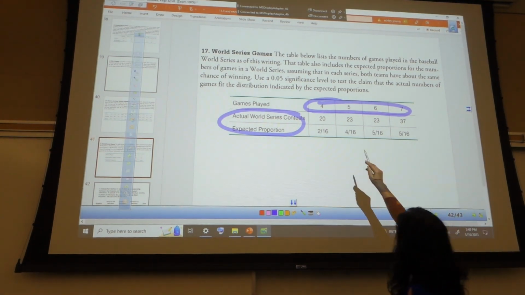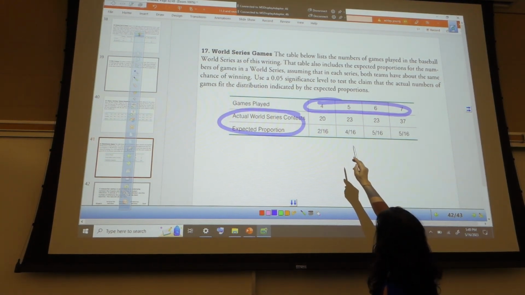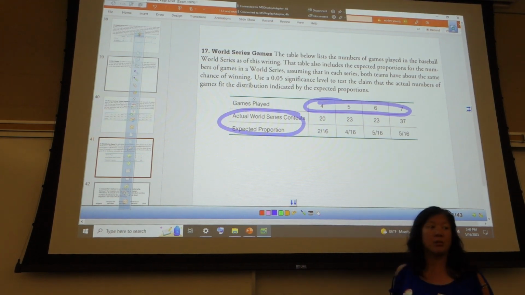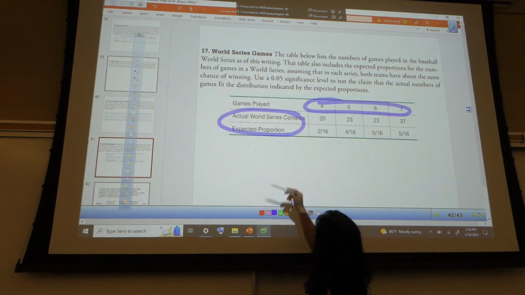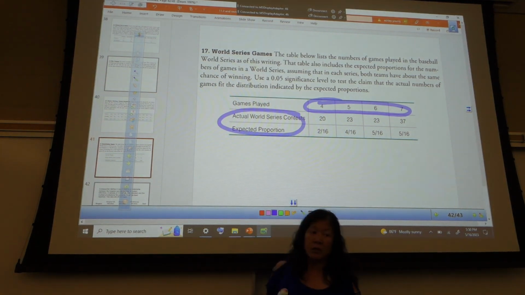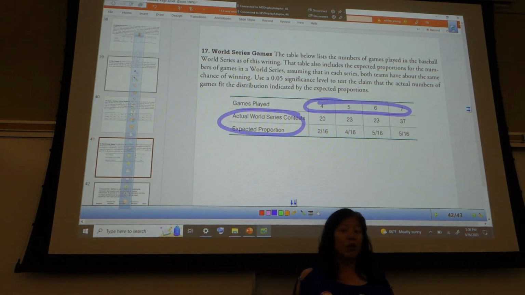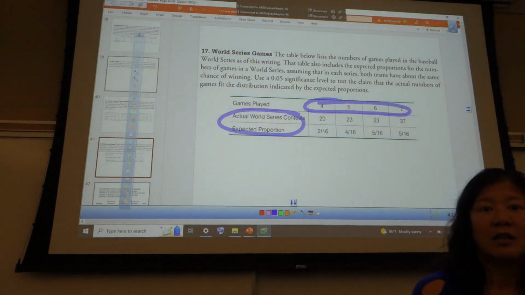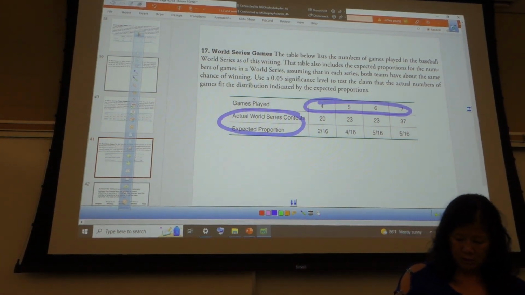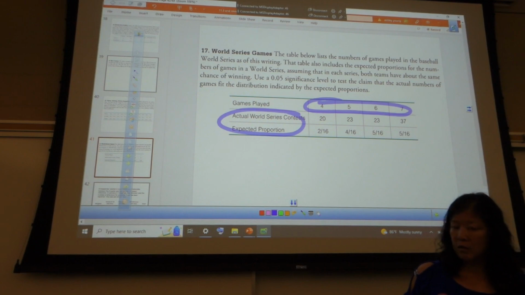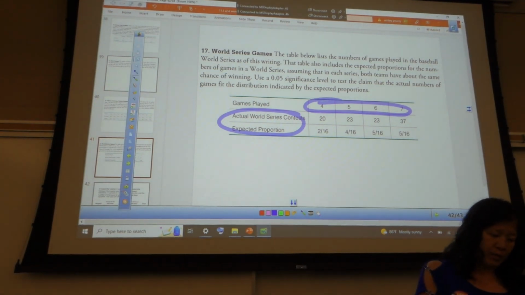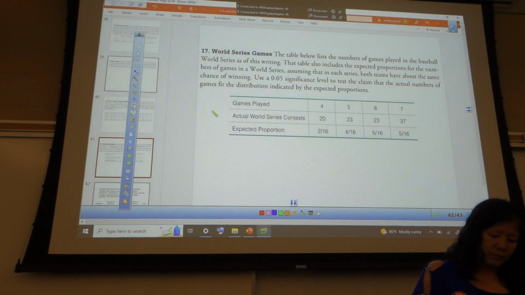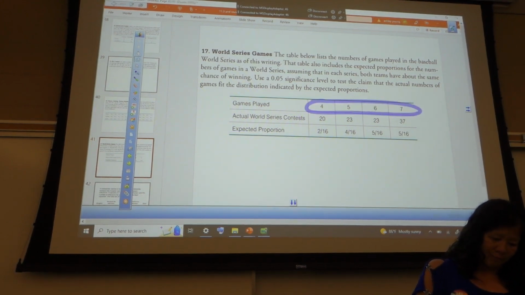So are these different categories? Games played, yeah, it could be 4, 5, 6 or 7 games played, so that's fine. But are these 2 different variables, actual World Series contests and expected proportions? It's not. Goodness of fit test. Yeah, so what's up with the actual and the expected? It's called actual World Series contests, that's the expected, and then the expected proportions.